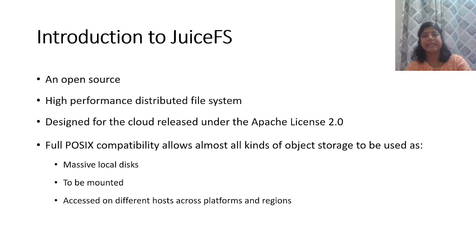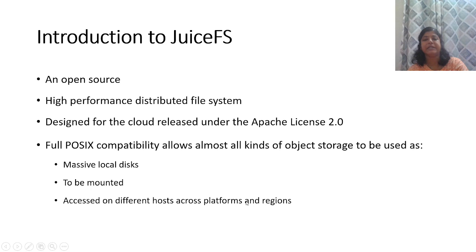First of all, we will see the concept of JuiceFS. It's an open source, high performance distributed system. It's designed for the cloud and released under the Apache License 2.0. It has full POSIX capability, which allows almost all kinds of object storage to be used as a massive local disk to be mounted, and it is accessible on different hosts across platforms and regions.